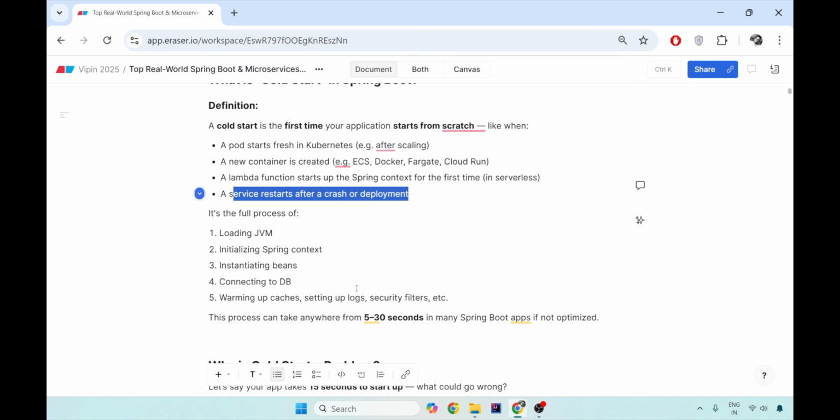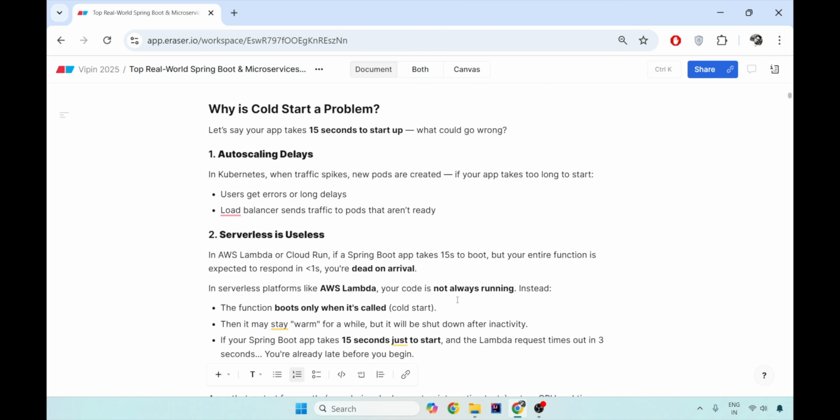And what does cold start consist of? It is the complete process of loading the JVM, initializing your Spring context, instantiating your eagerly loaded beans, connecting to your DBs, warming up the caches, setting up the logs, and creating the security filter chain so that every request that comes in first gets into the filters and chains, and then gets into the real controllers. This process might take anything between 5 to 30 seconds if your application is not properly optimized for a bare minimum cold start.